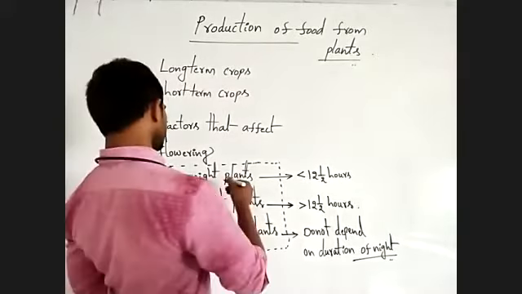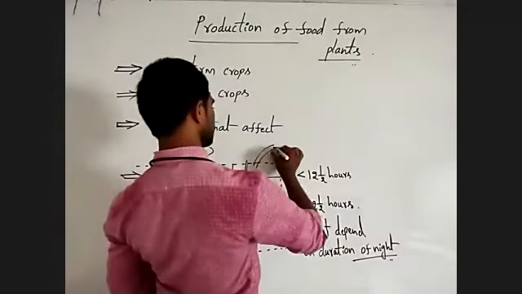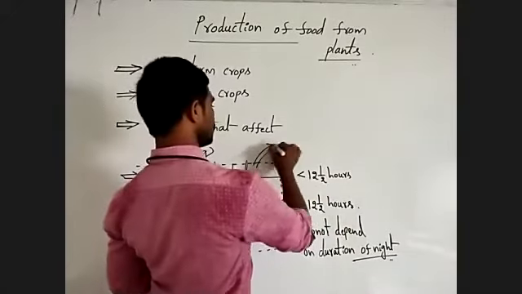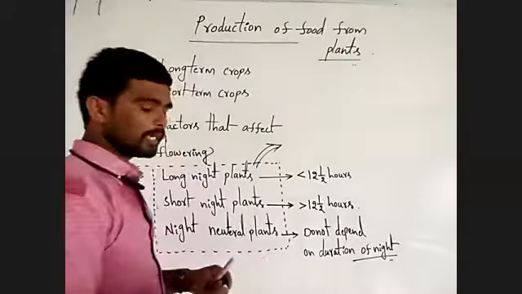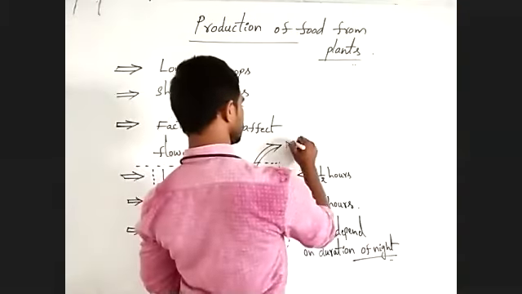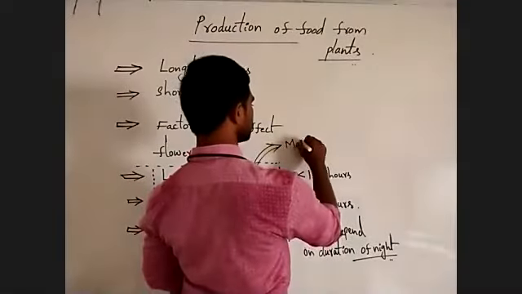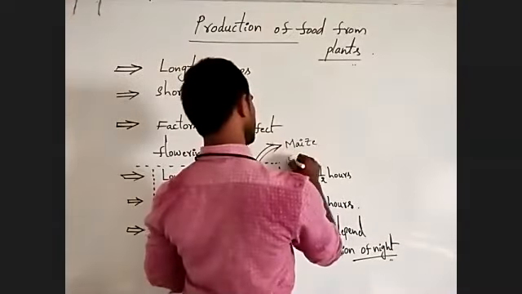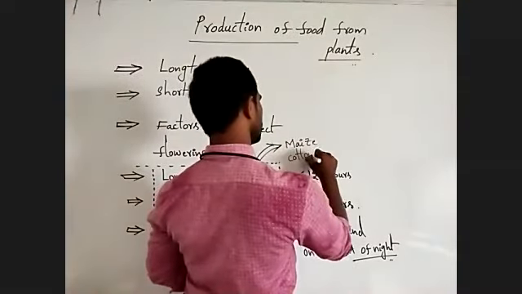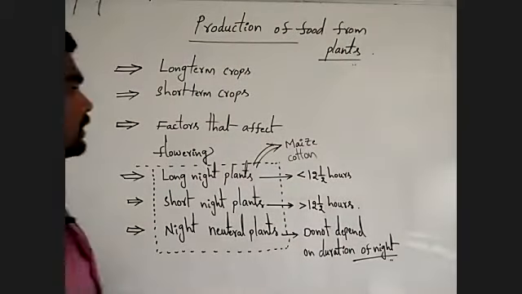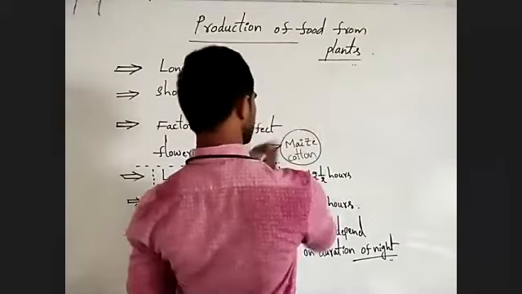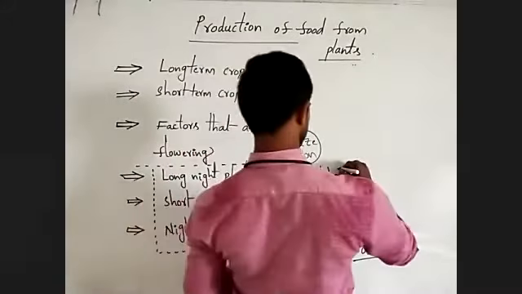Examples for the long night plants are maize, cotton. These are the examples for the long night plant.